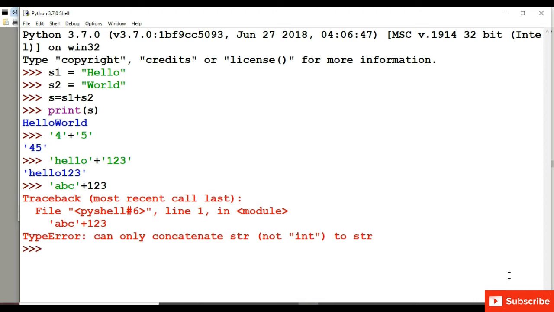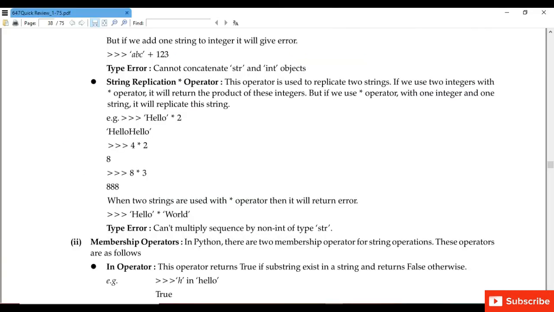Next operator, that is the string replication operator. This is an asterisk. So what does it do? This operator is used to replicate strings, meaning to create copies of strings. For example, we have written hello and then multiplied it with 2, asterisk 2. So hello will be displayed 2 times.